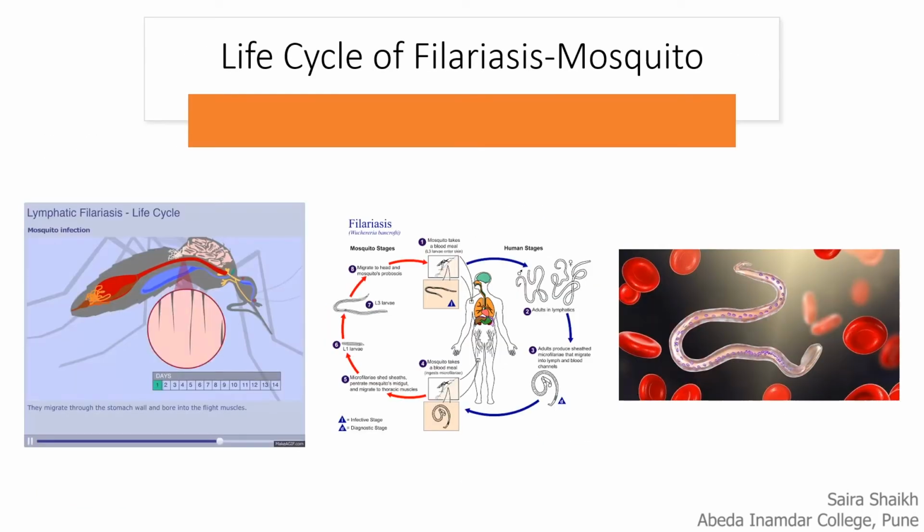When mosquitoes suck the blood of such an infected person, these microfilariae enter into the mosquito. When microfilariae enter the mosquito, they reach the gut and shed their sheath or covering and reach the midgut. Then they migrate to the thoracic muscles and from there they reach the head region. When this mosquito bites a healthy person through the proboscis, the microfilariae enter the blood of the healthy person and the cycle continues.